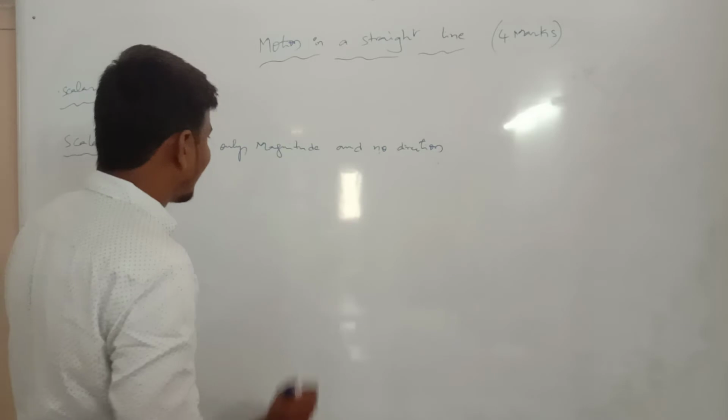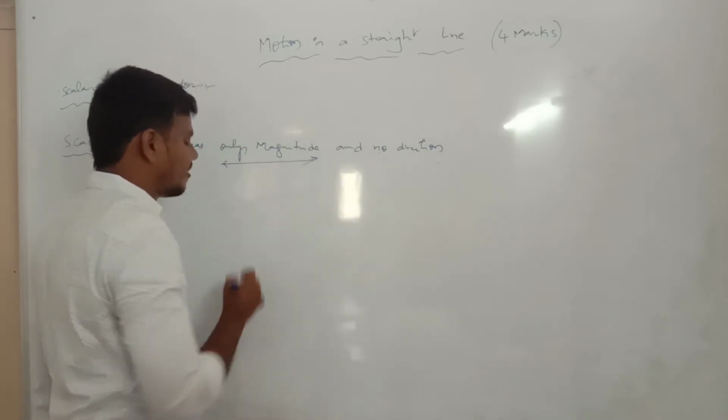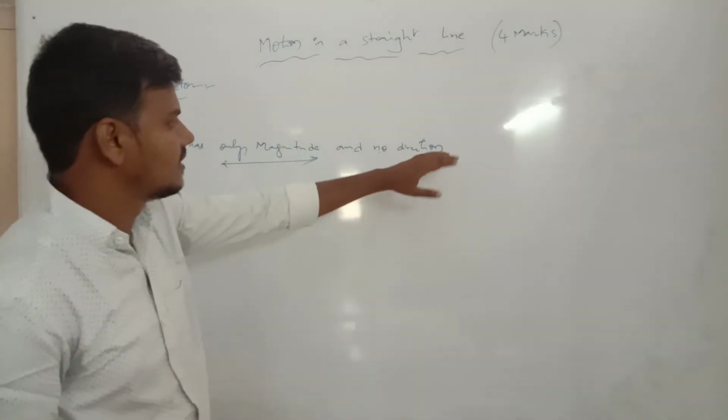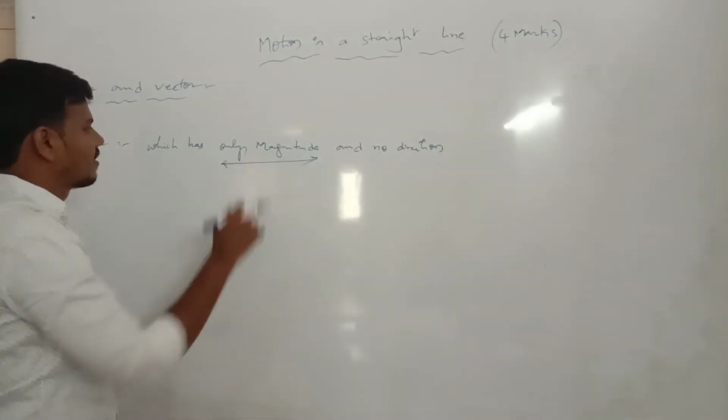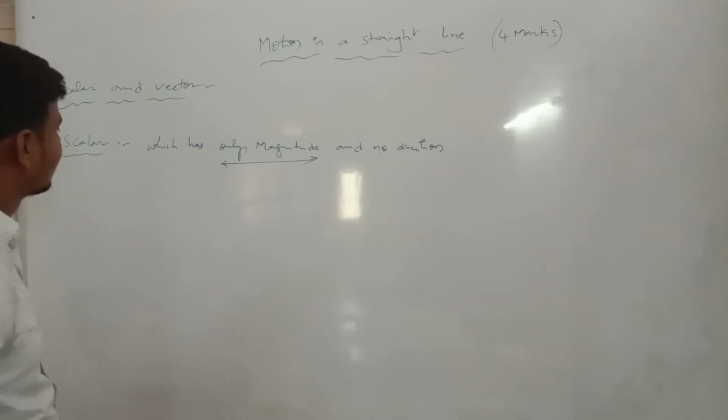Magnitude means, for example, the mass of the body, which doesn't have any direction. So what is the best example of scalar?